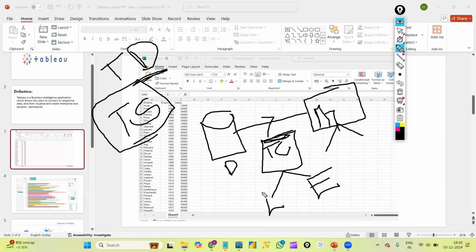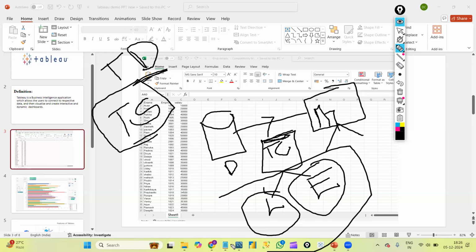This is again important. Mostly we will work on live connection only. In some scenarios, we will work on extract connection. Why we use extract connection in companies, everything, we will discuss in detail in the Tableau connections class. We'll have a separate topic for that.